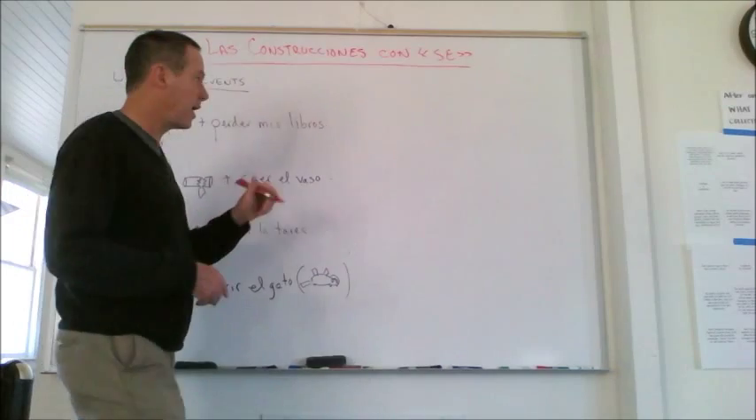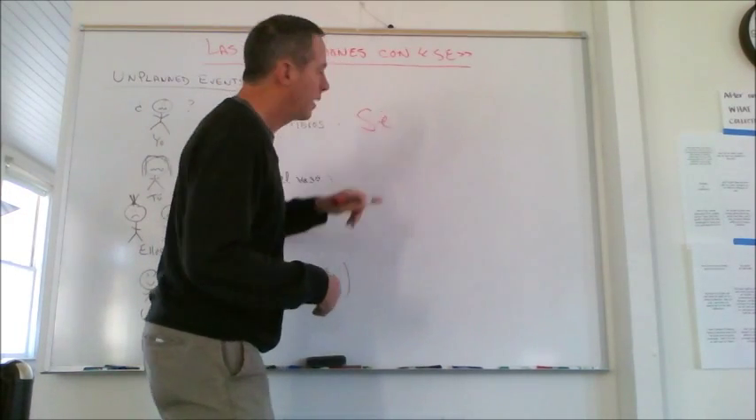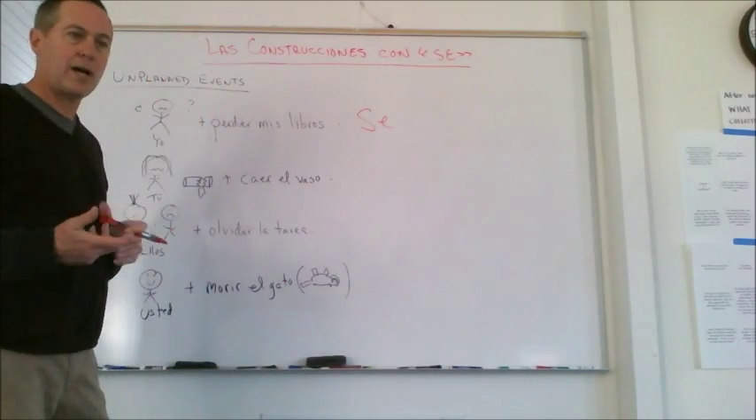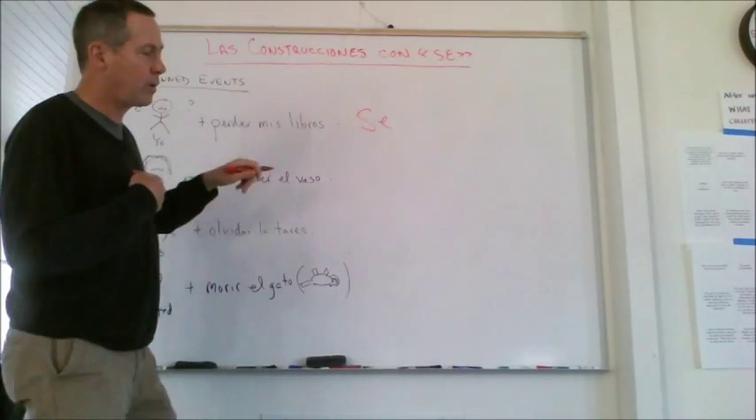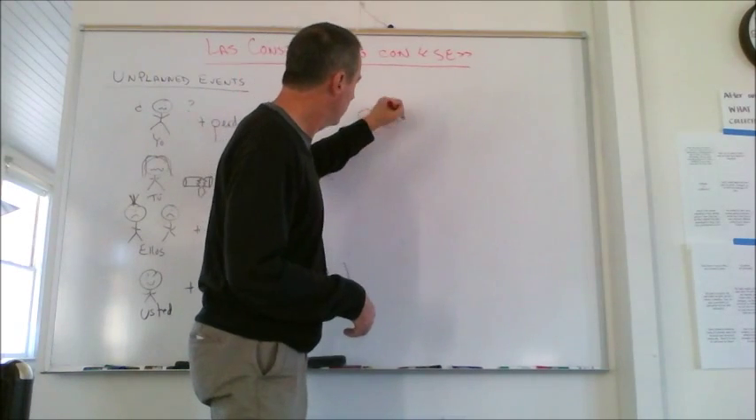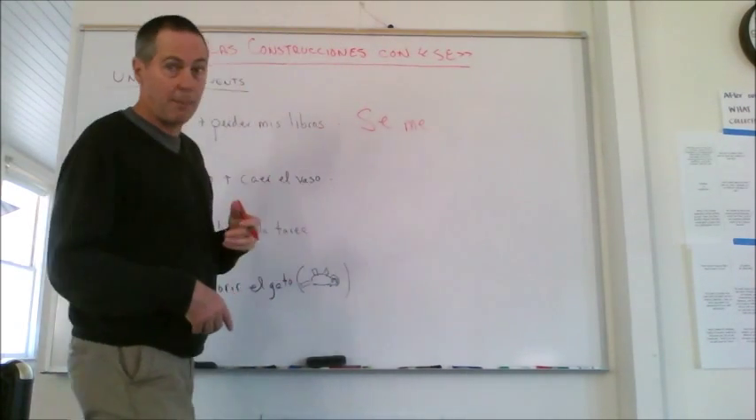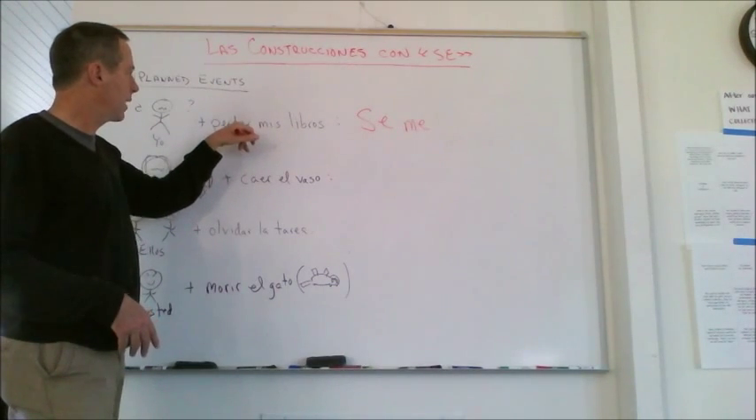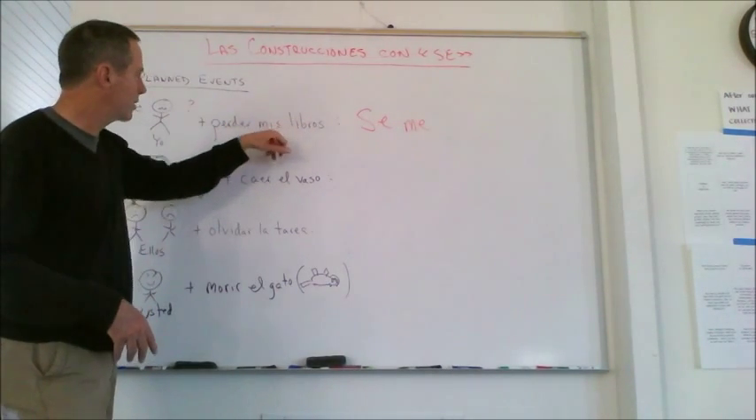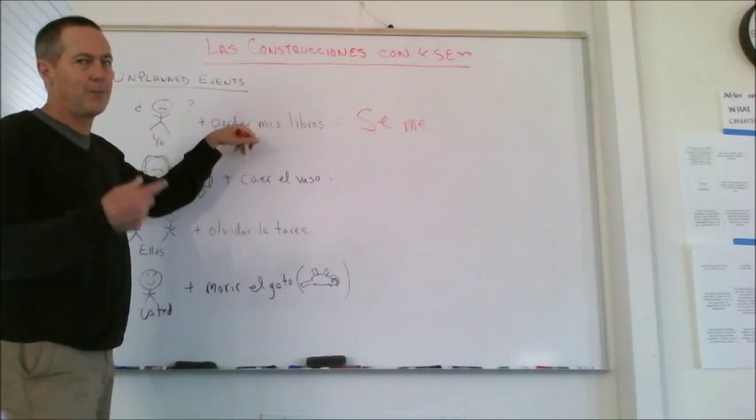So start with the word se. And then you have to figure out who it happened to. Happened to me. So I now use the indirect object pronoun. Okay, what happened? Almost always these things are in the preterite. So something got lost. What got lost? My books got lost on me.